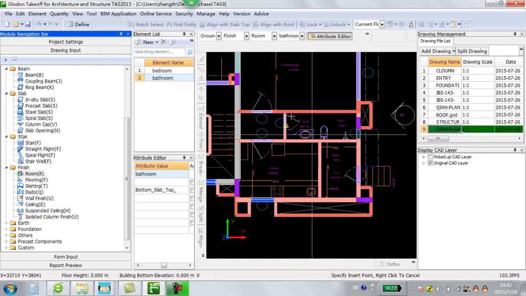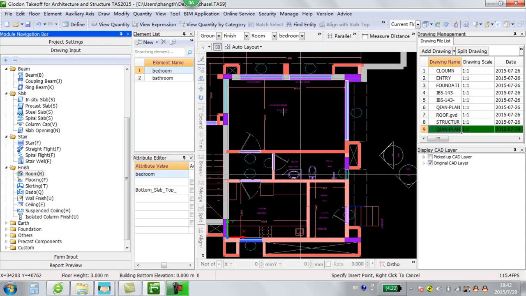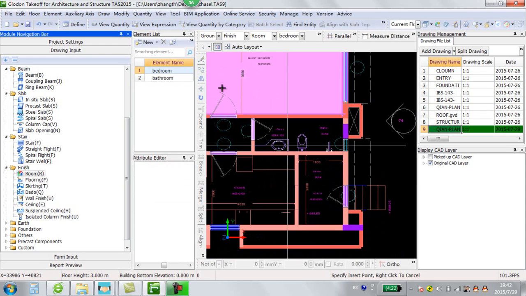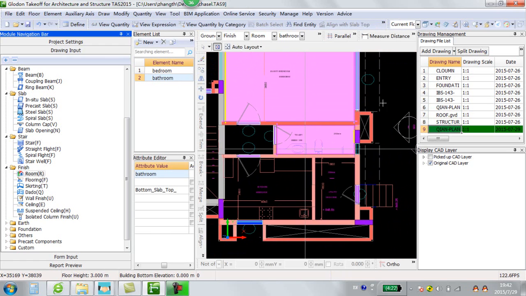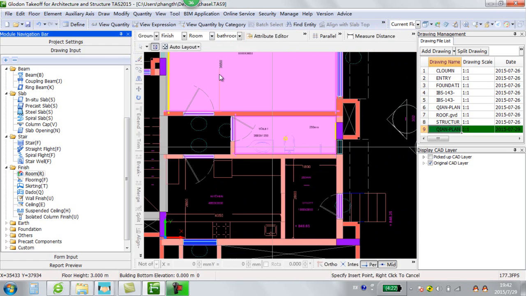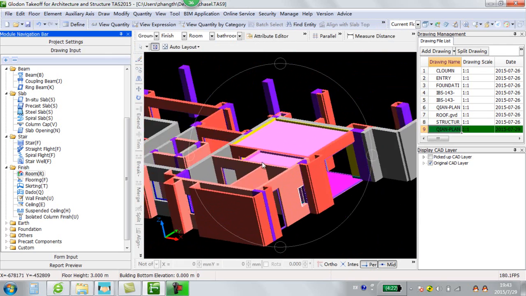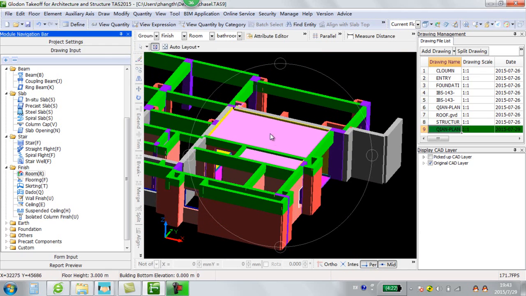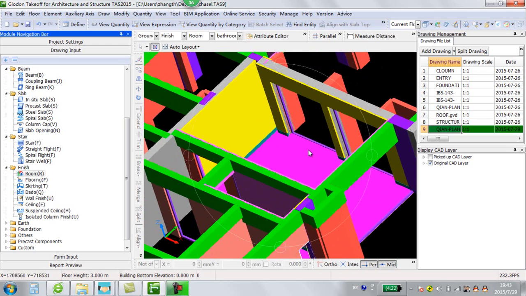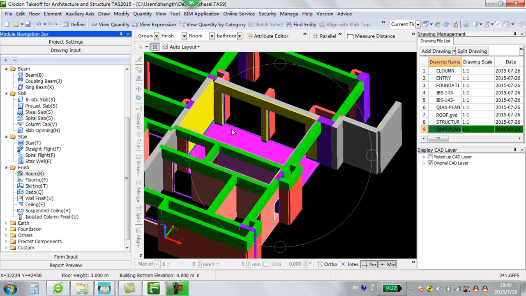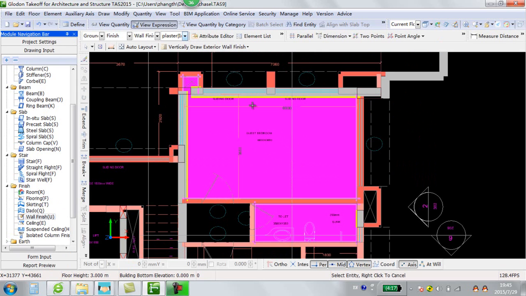Now we draw the finish to relevant rooms. One click, we can lay out the finish. Now we can check the 3D modeling. Here is the ceiling, here is the wall finish, the skirting, the flooring. Now we go to the wall finish and check the expressions.